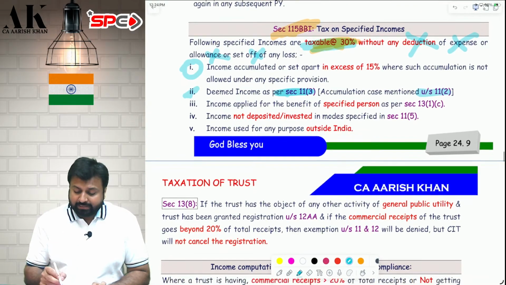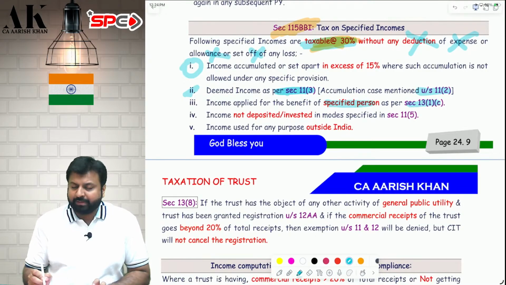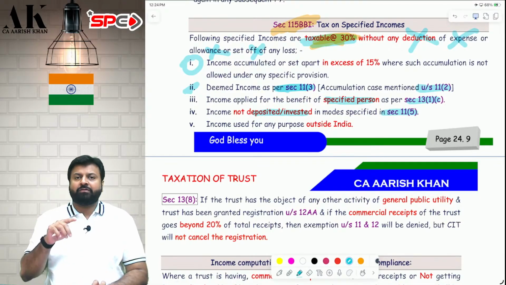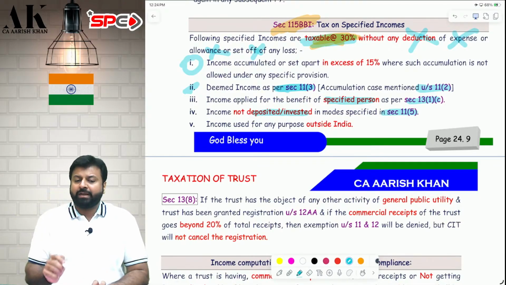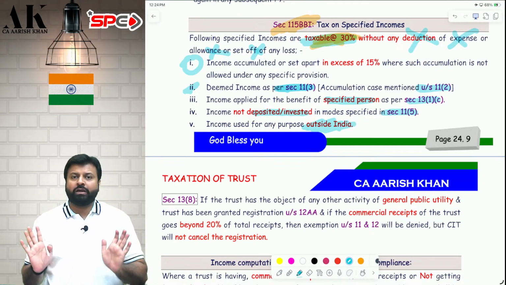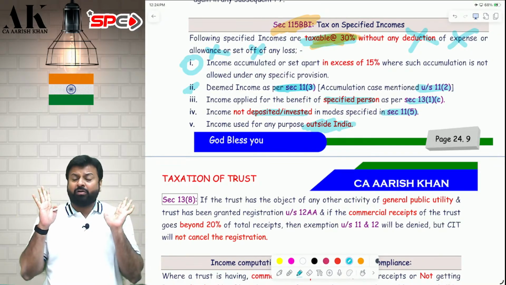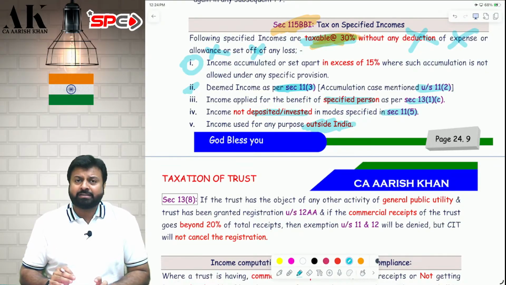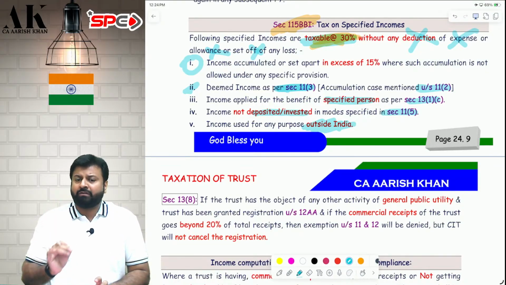Next, you apply the income for certain specified persons as I have told you earlier. Next, if you do not deposit your money in the mode specified in 11.5, if you invest other than 11.5, then it will be deemed income. Next, if you use the money outside India, as I've told you earlier, you have to use the money of the trust in India only. You cannot use it outside India. If you use the money outside India, that amount will be considered deemed income under section 115 BBI. It will be taxable under 115 BBI.